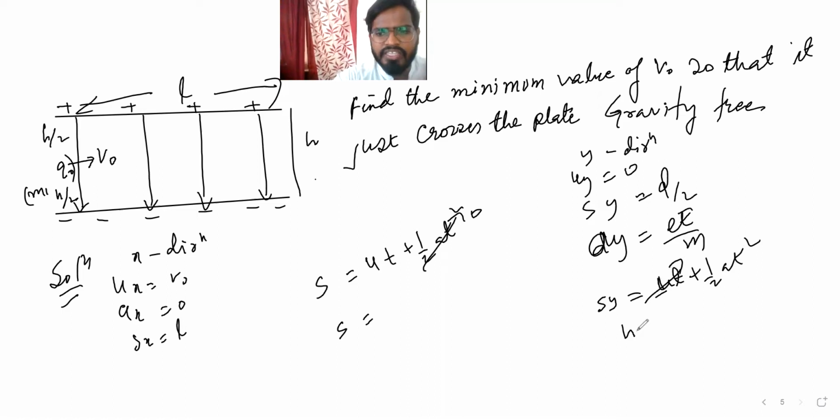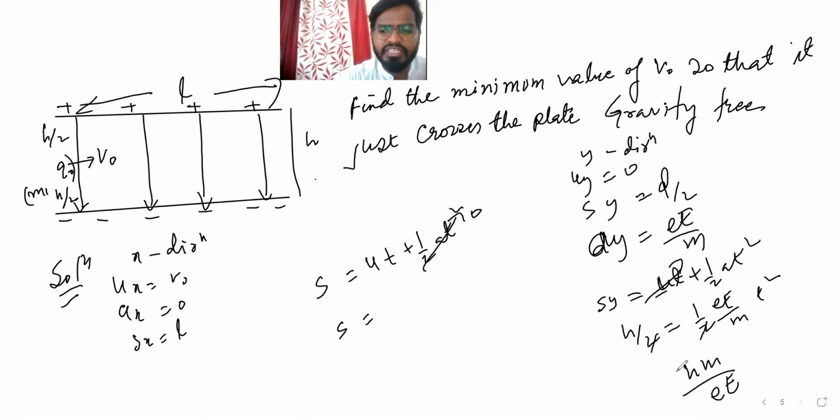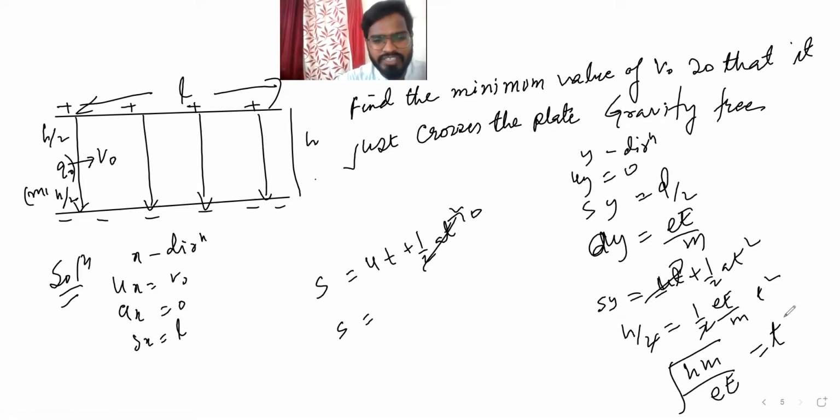Sy is h by 2, half e by m into t squared. So this 2 cancels out, root under of h m by e is equal to t. We got that t, you place it here, you will get the answer, right? So now it is easy, right? Now it became easy.